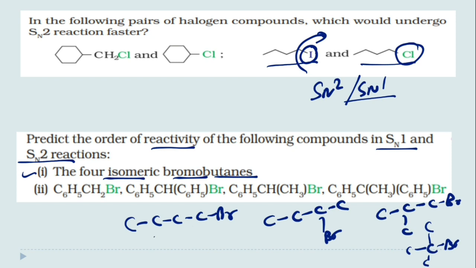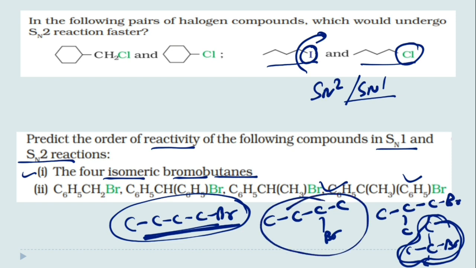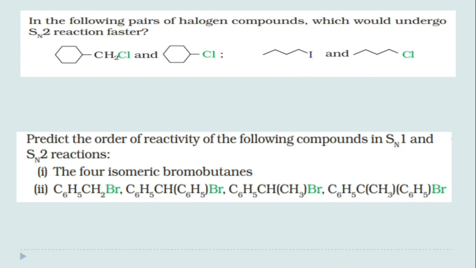So in this one SN2 will be greatest, and in this one SN1 will be greatest because it is 3 degree. And when we compare these two, the SN2 will be greatest in this one compared to this one. Okay, so on the basis of their structures, you will arrange them in their reactivity order. And the second question is,